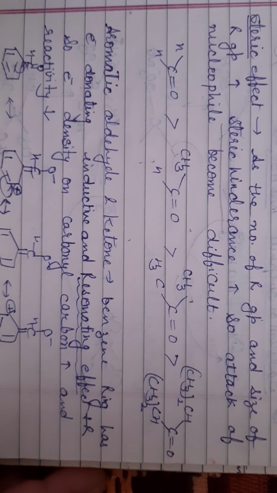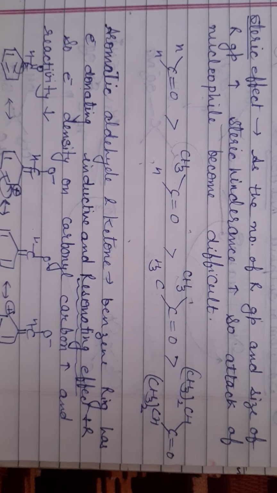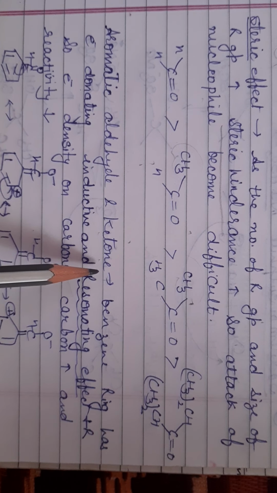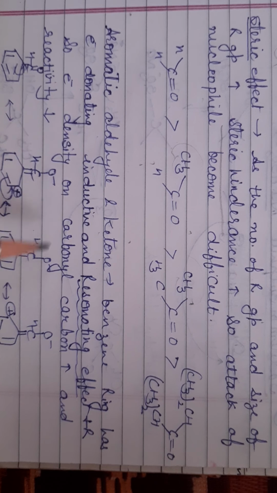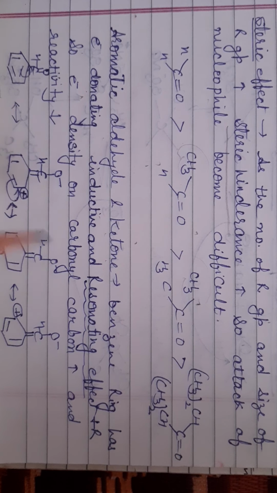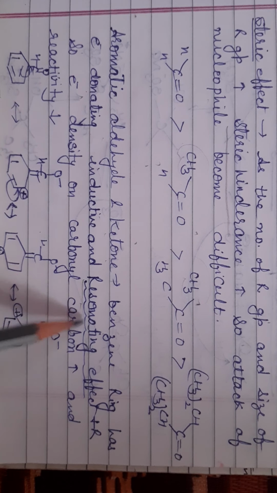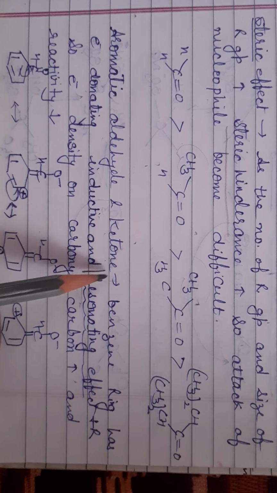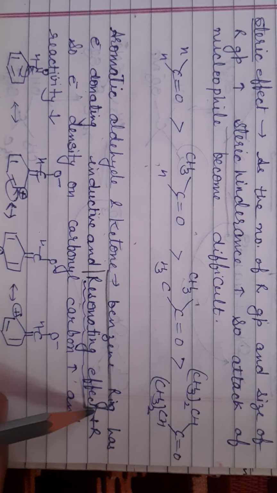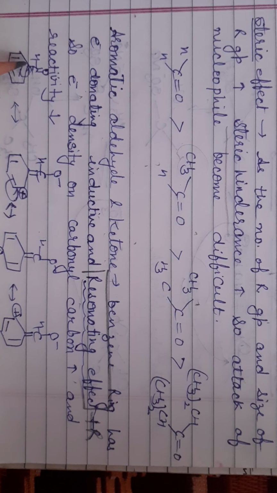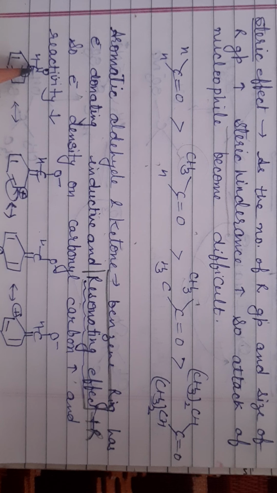Now the question arises, aromatic aldehyde and ketone. Where the CHO group is attached on a benzene ring, and here the CO group is attached on a benzene ring, then it is called an aromatic aldehyde or ketone. The big benzene ring has an electron donating resonating effect. See here, the R group has an electron donating inductive effect. Benzene has an electron donating resonating effect. That is called plus R effect. That's why by donating electrons, it decreases the positive charge on carbon.